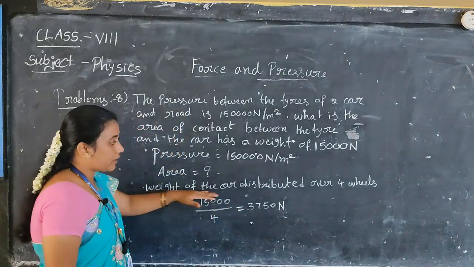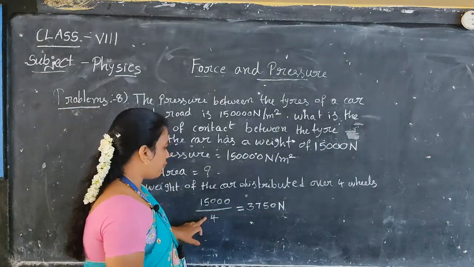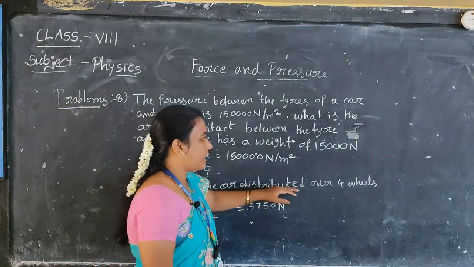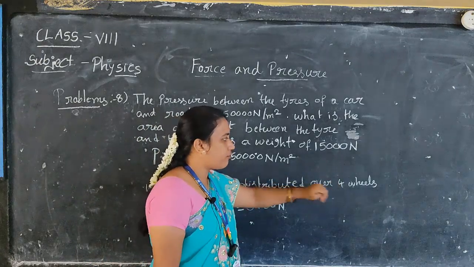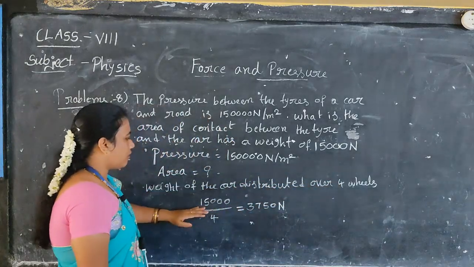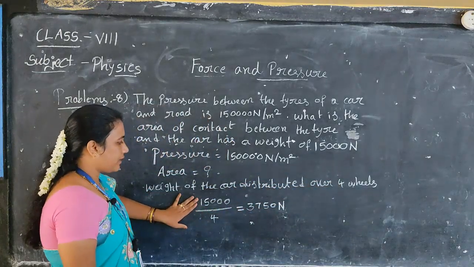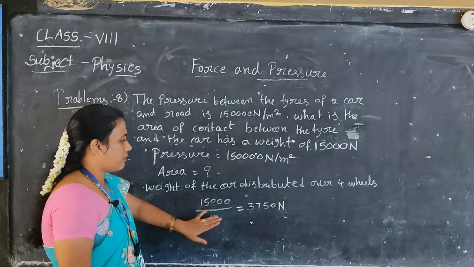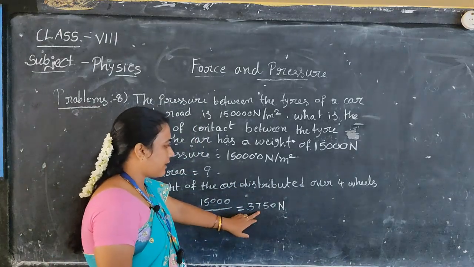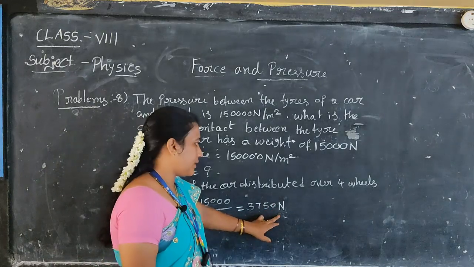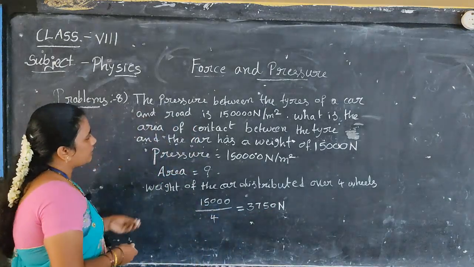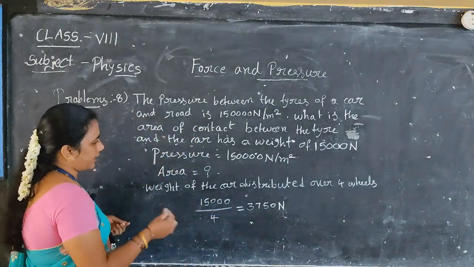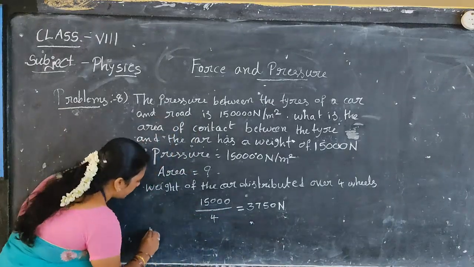What is the value? The weight of the car. Why here we did with 4? Car weight is distributed over the 4 wheels. Okay. So we calculated 15,000 divided by 4 will get 3,750 newtons. Okay. Coming to that, area you have to calculate, but we have the formula what?